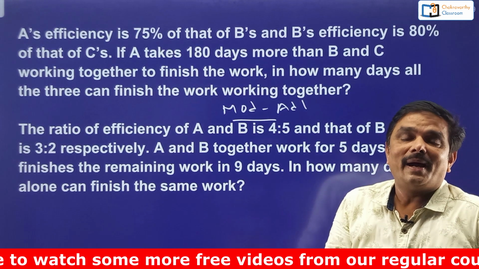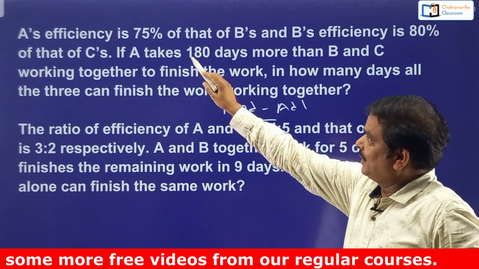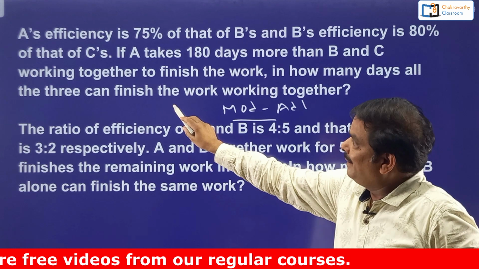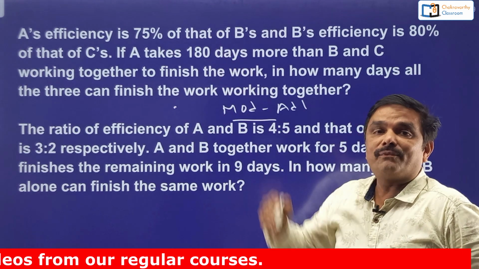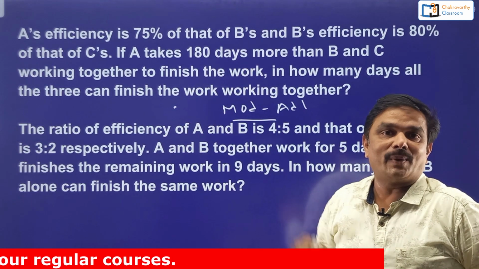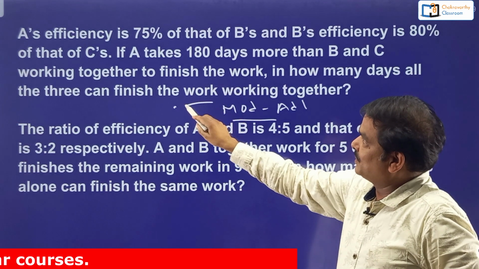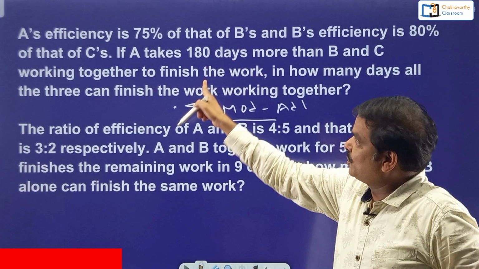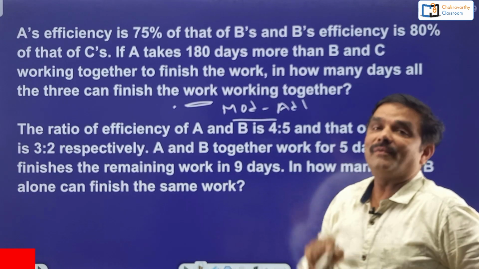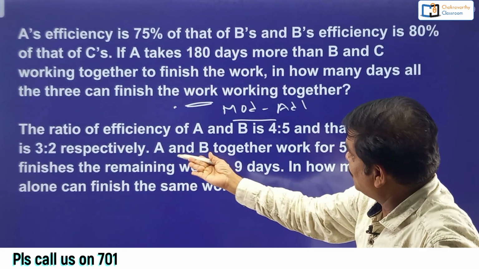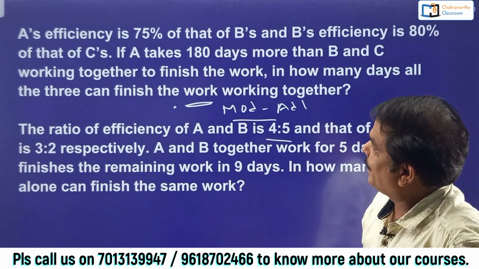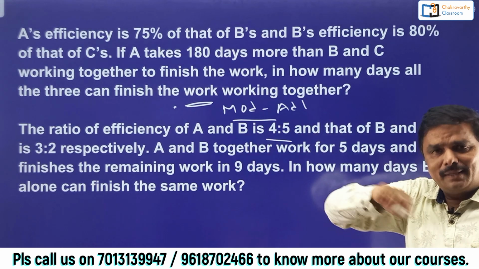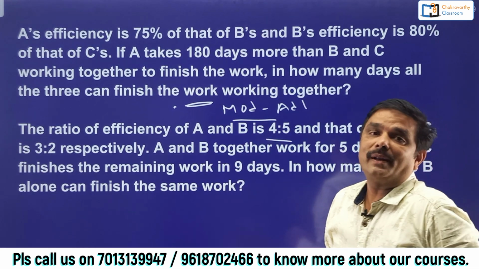That is one thing. And second is that observe the questions carefully students. Here more than one concept of arithmetic has been involved. In the first question, percentages are involved, ratio and proportion, and of course time and work. Even in the second question, efficiency is in the ratio proportion, right? Ratio proportion and time and work concept is involved.